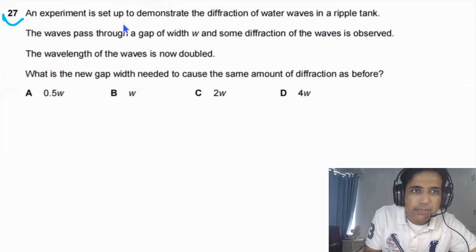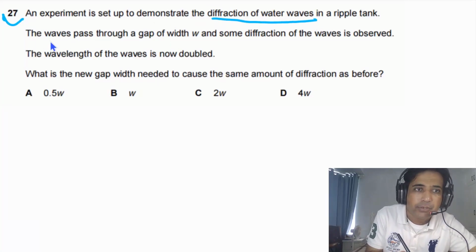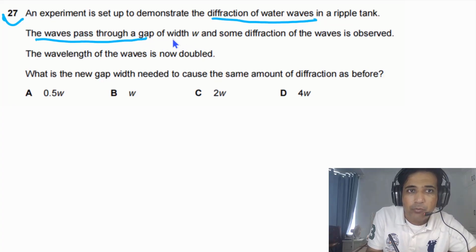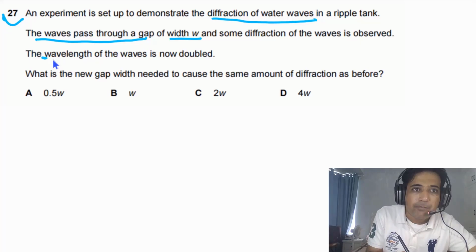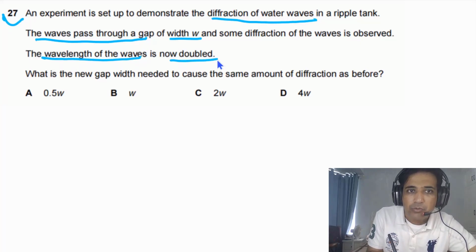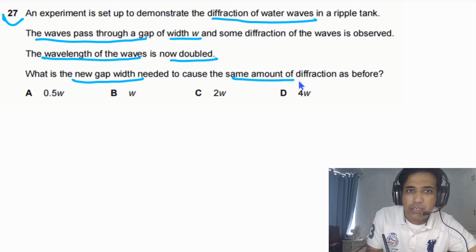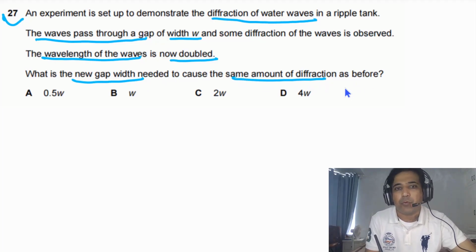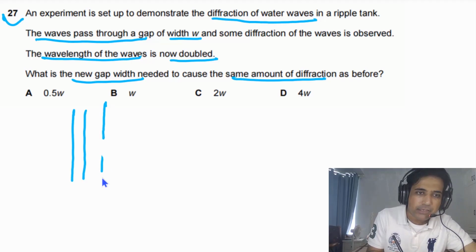Question 27 says an experiment is set up to demonstrate the diffraction of water waves in a ripple tank. The waves pass through a gap of width W and some diffraction of the waves is observed. The wavelength of the waves is now doubled. What is the new gap width needed to cause the same amount of diffraction as before? Imagine that these are the waves coming, and here we have a hole, a slit.